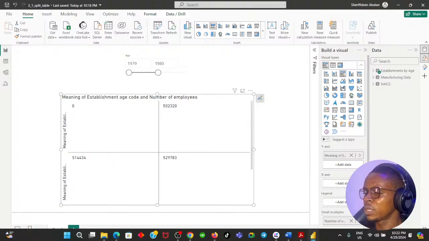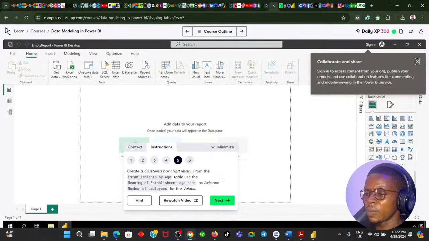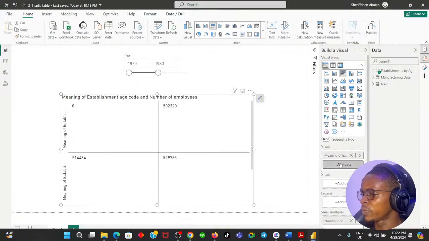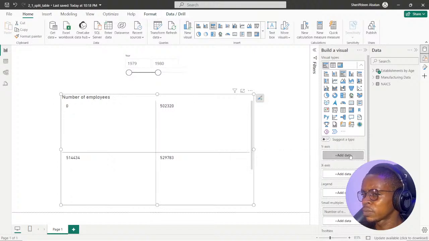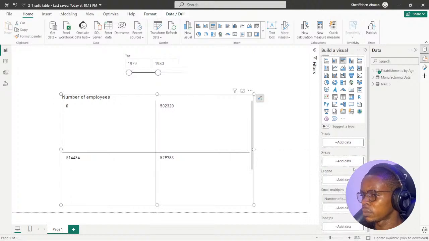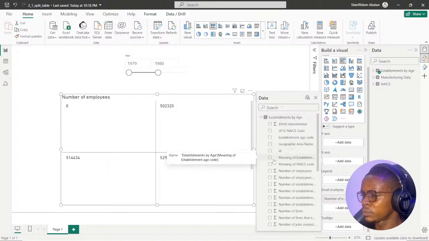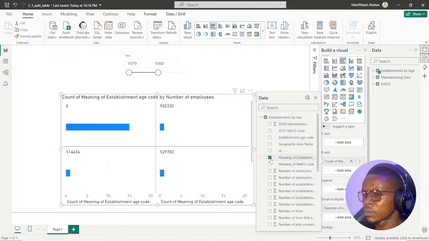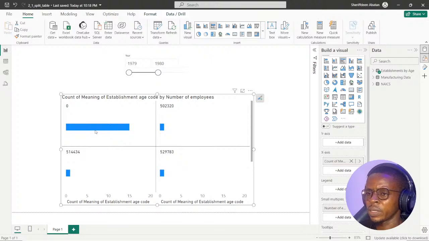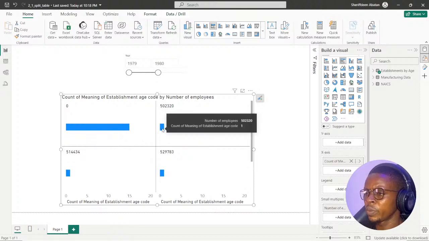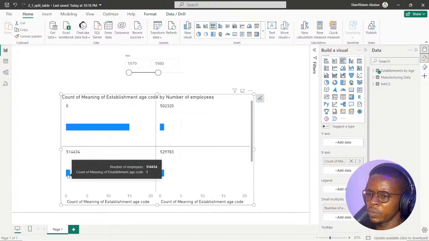And we have to use the meaning of establishment by age code as the axis. So if I change this to the x-axis, let me see. Let me change it to the x-axis. Okay, we are still going to be getting the same thing, but this time as a bar chart. Count of number, the number of employees.